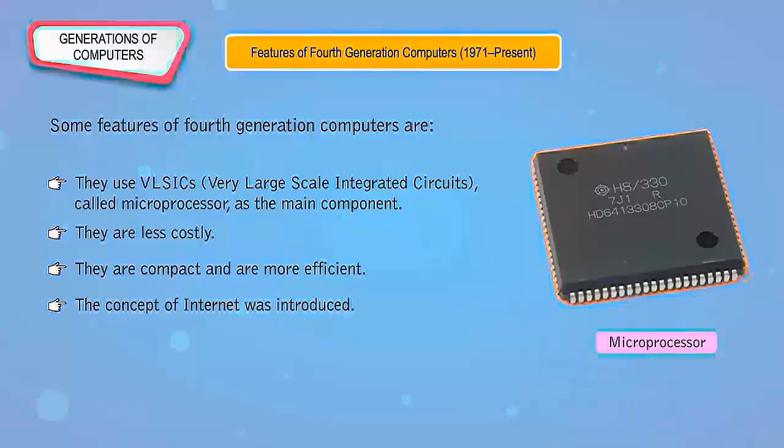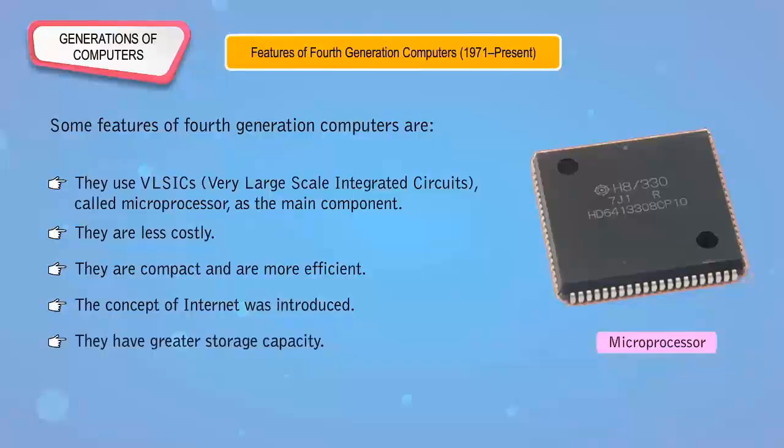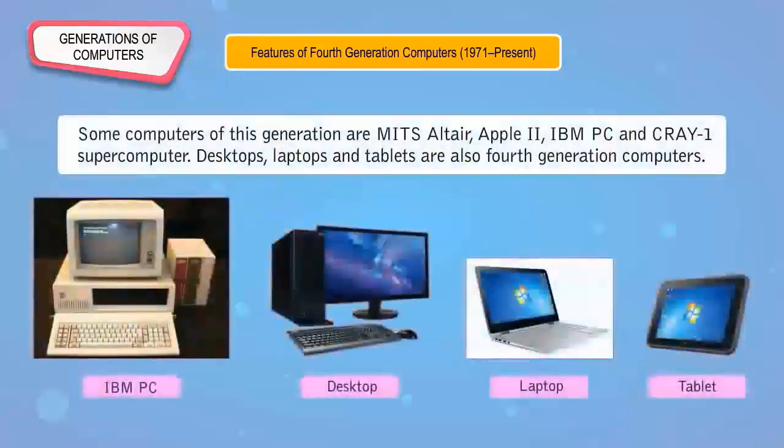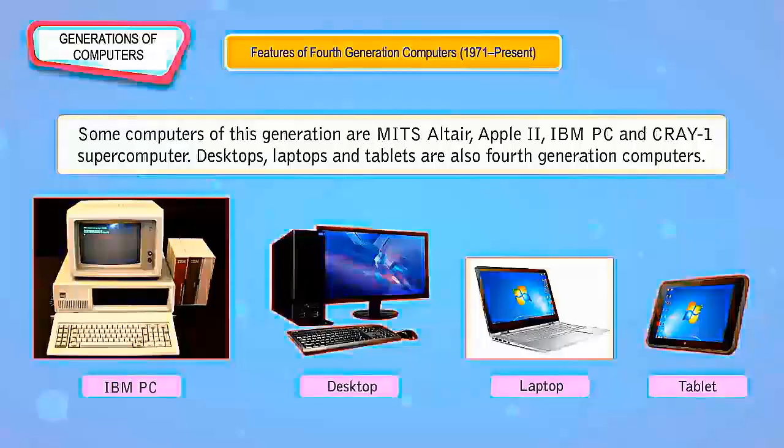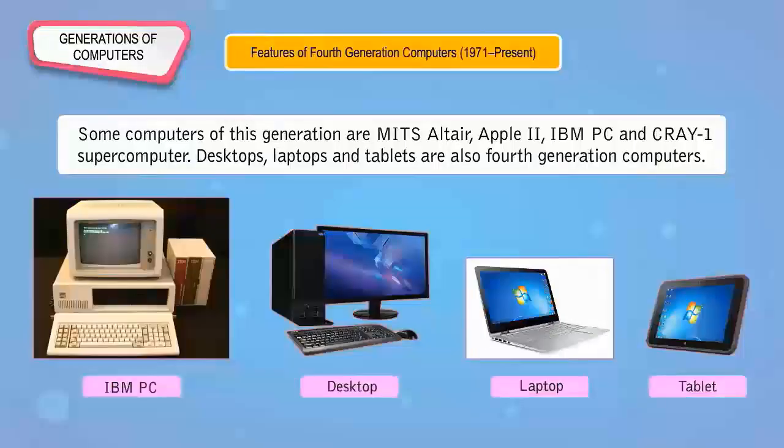The concept of Internet was introduced. They have greater storage capacity. Some computers of this generation are MITS Altair, Apple II, IBM PC, and Cray 1 supercomputer. Desktops, laptops, and tablets are also fourth-generation computers.